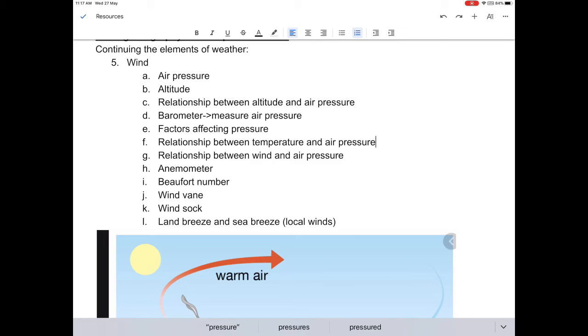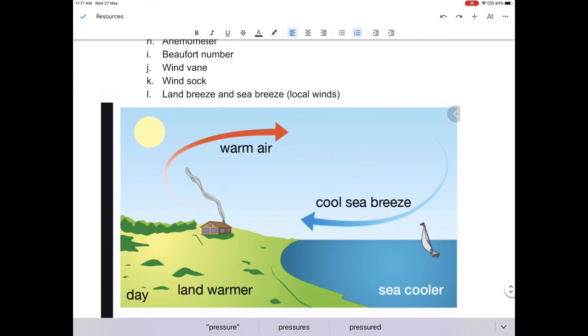Now, land breeze and sea breeze. Sea breeze is what happens in the daytime. Why is that so? It's because the land heats up in the daytime. The land heats up the air above it through conduction. And then this warm air is being heated up by the land, which is being heated up by the sun, and the warm air rises.